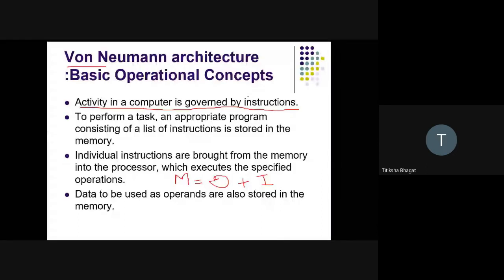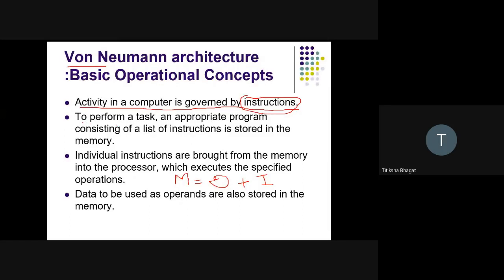So every single activity, even a small activity in a computer, is executed with the help of an instruction. Then to perform a task, we have an appropriate program consisting of a list of instructions, and that program is stored in the memory. Along with the program, data to be used as operands are also stored in the memory.